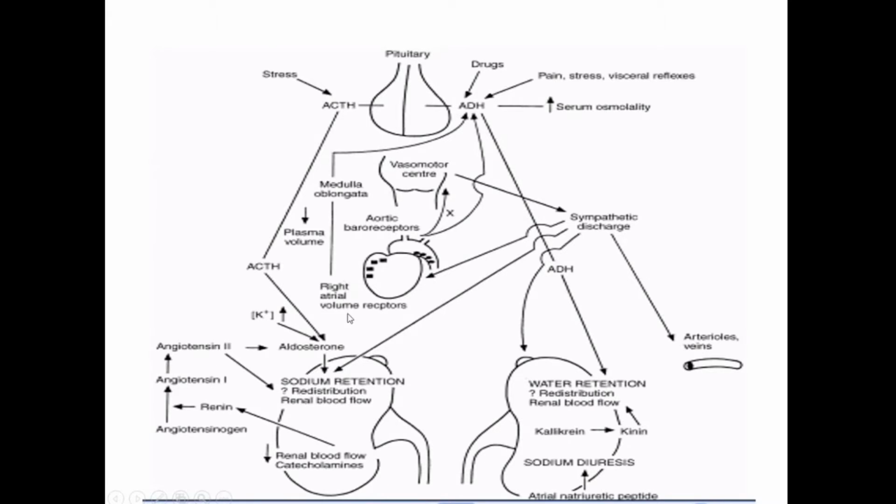This stimulates the right atrial volume receptors, which are called natriuretic receptors. Then there is also signal coming from your sympathetic nervous system, all of which determines your sodium and potassium homeostasis in the body. So that is why it is very essential to know the signaling pathway and where it starts from. It starts from the pituitary, goes to the brainstem, the heart, the kidneys, and the peripheral sympathetic nervous system, which control your blood vessels, the blood flow into the kidneys, and your sodium and potassium balance.